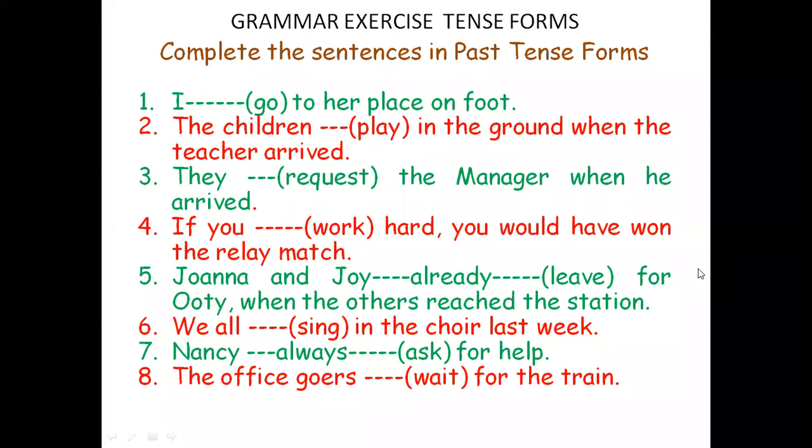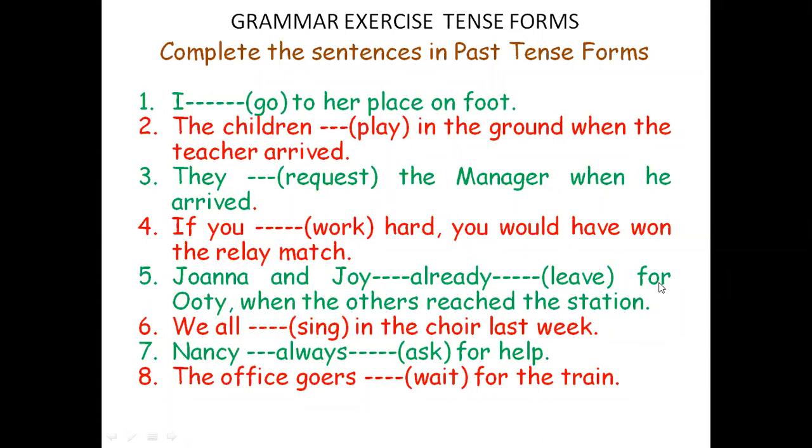What are the two activities? Leaving, one action. The other one is reaching. Okay, please listen. Leaving for Ooty and reaching the station. Now, when two past actions are linked, you have to identify which is the earlier action and which is the later action. Is leaving the first action or is reaching the first action?